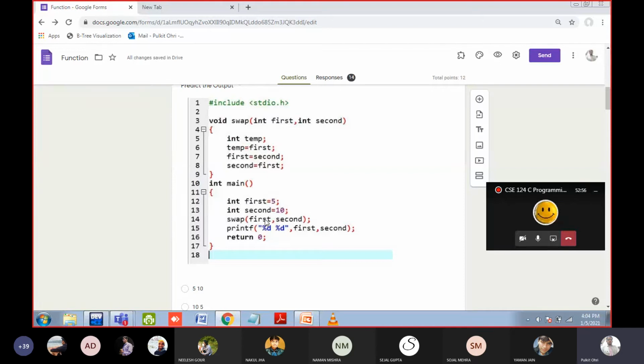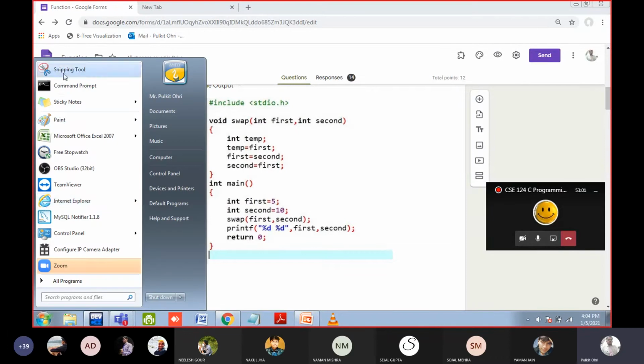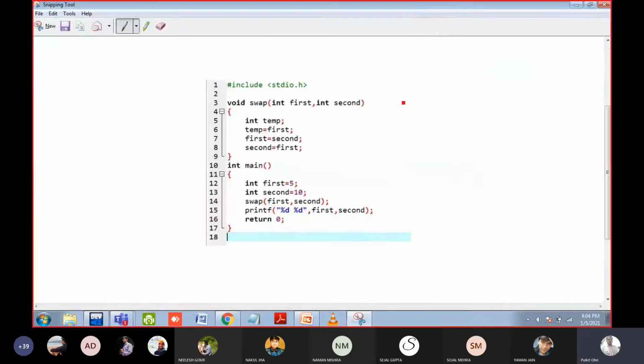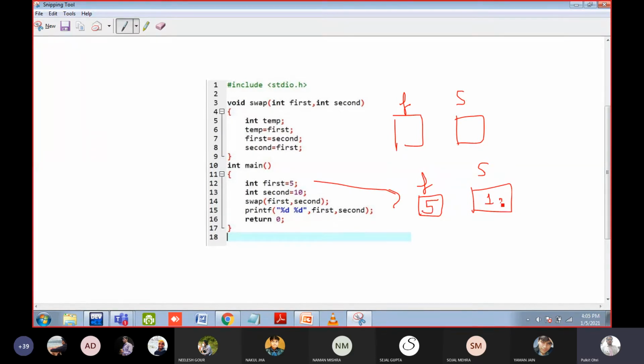So here you are sending 5 and 10. I will take a snapshot of it because that is a good question. So here we have a first variable and we have a second variable, okay? And we have a first variable here and a second variable here. So in this, we have the values 5 and 10. Then these values 5 and 10 are passed here, yes or no? And here the values are swapped.